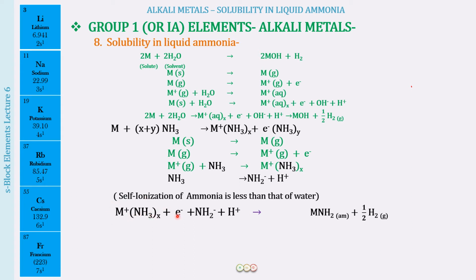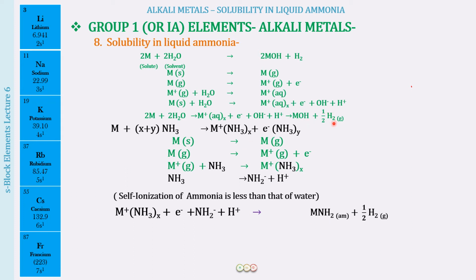Along with that, electrons were produced, and now the ammonia has ionized into NH2 negative and H positive. So as a result, what you are going to get is MNH2, because M positive combines with NH2 negative, just like we had M combining with OH negative to form MOH. Now here we have M positive combining with NH2 negative to give us MNH2. So this is the alkali metal amide that we will be getting.